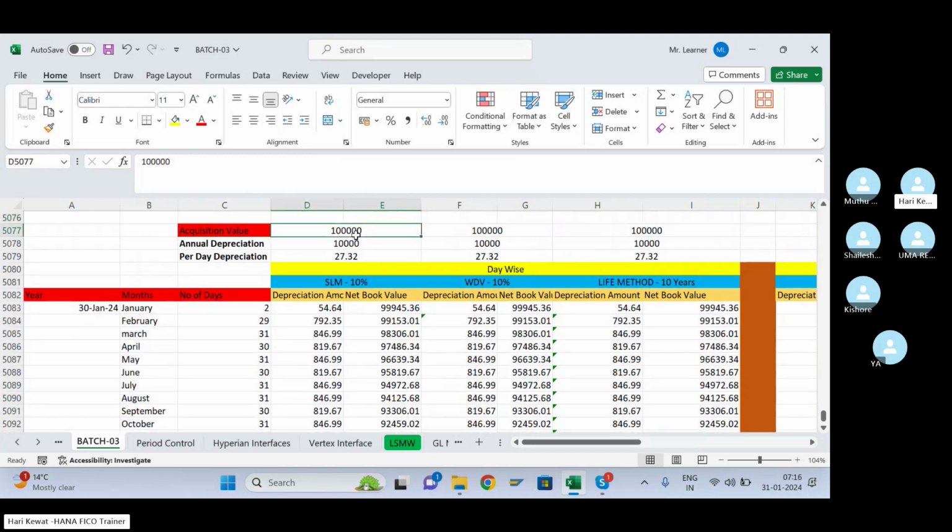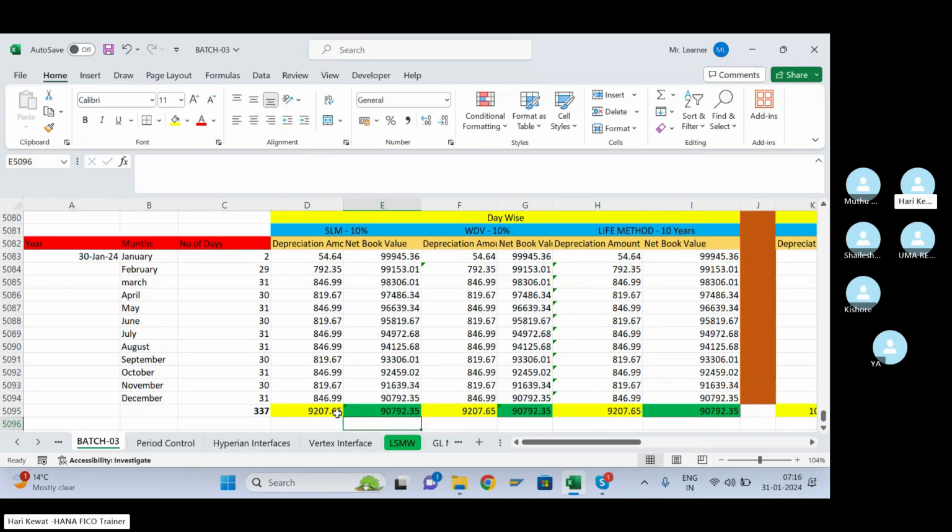So 1 lakh acquisition value minus your total depreciation for the year, this is the 9207. So 1 lakh minus this, if you do this, this much is coming, and this and this should match. Okay, so in this way also you can calculate. What I did is 1 lakh minus this total depreciation, and I got this much net book value. And for December also you are getting the same. So it means whatever you're calculating here month by month, the net book value is correct.